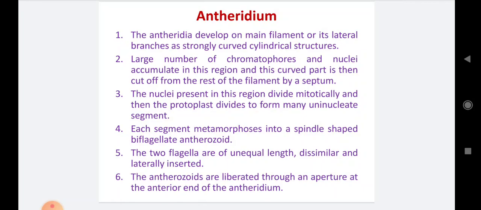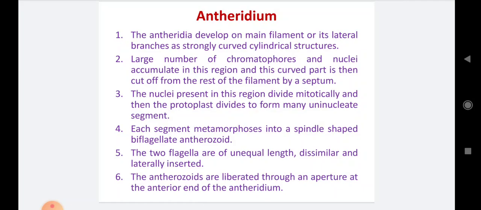Number 5, the two flagella are of unequal length, dissimilar and laterally inserted. These antherozoids, the male gametes, are flagellated. They are biflagellated, and the flagella are unequal in length. They are dissimilar in structure, and they are attached to the lateral side of the antherozoid.